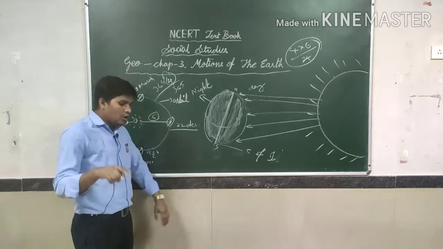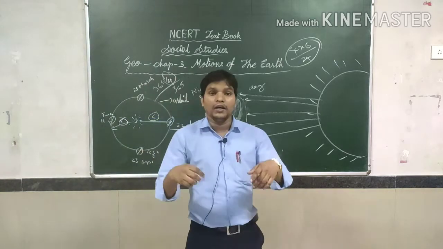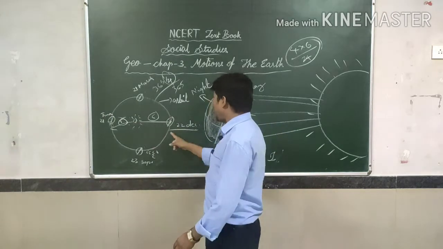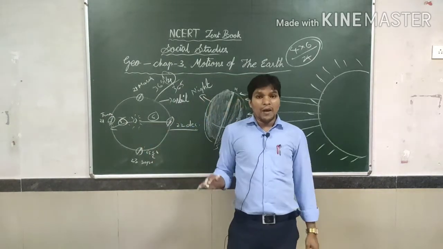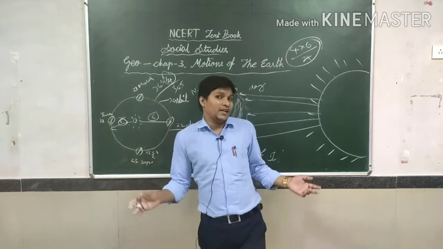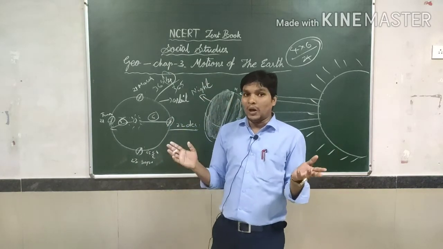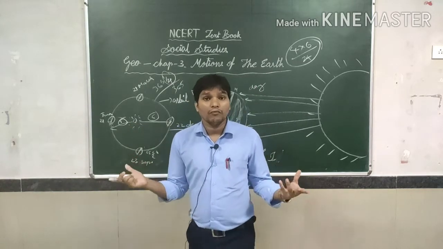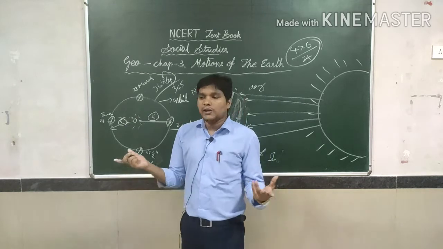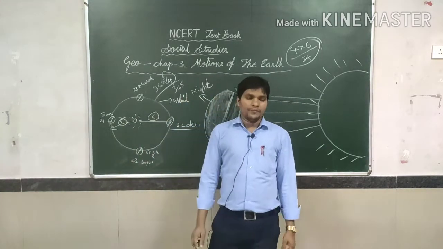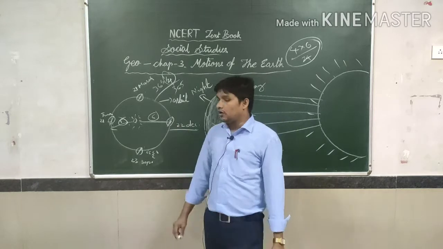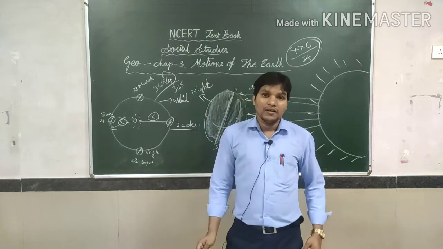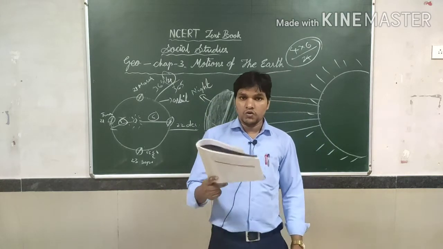At that time the longest day and shortest night occur in the southern hemisphere, and the northern hemisphere will have the shortest day and longest night. In this way the seasons occur oppositely. So the Australian people celebrate December 25th as Christmas Day.